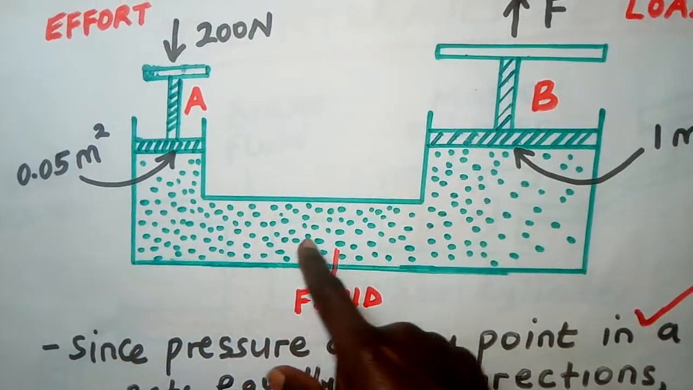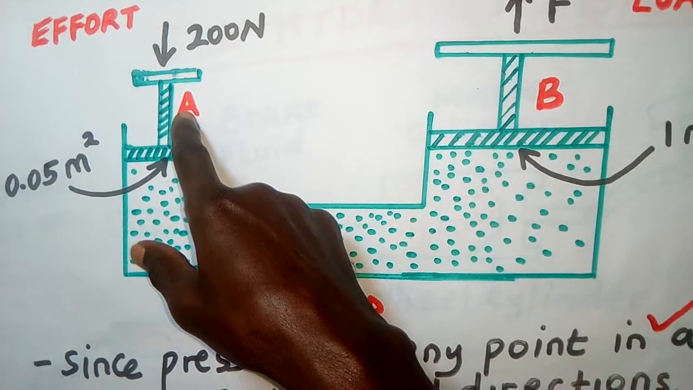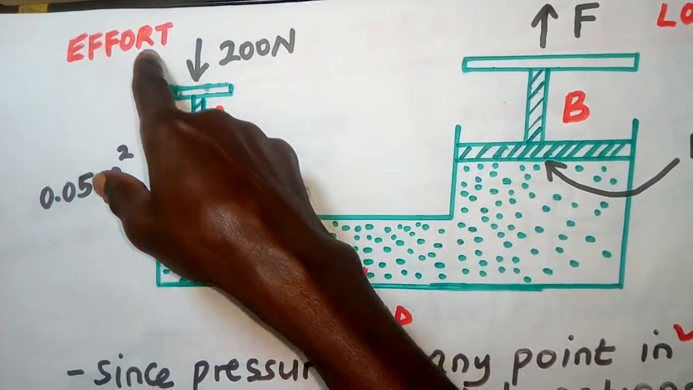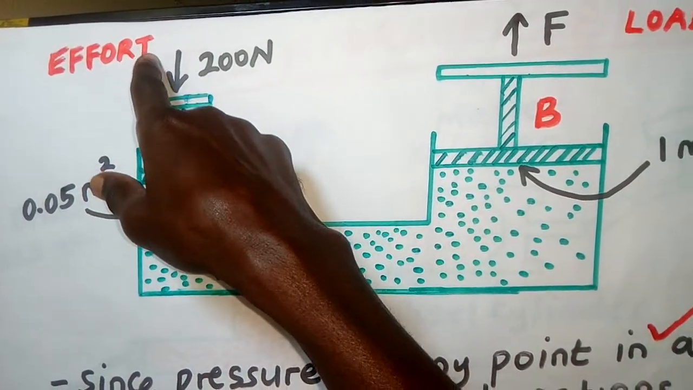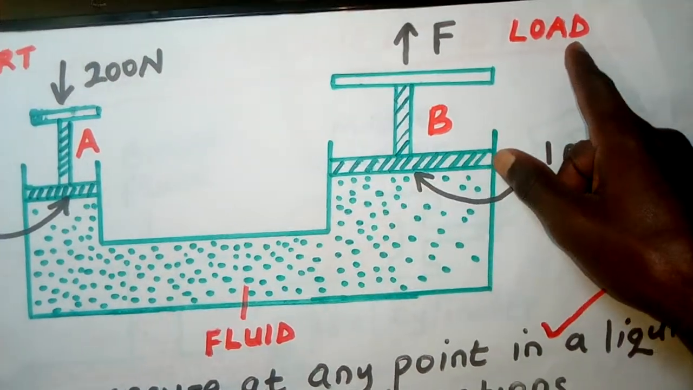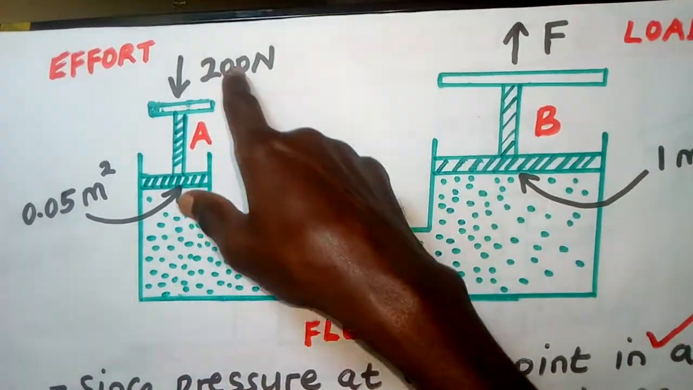Now, how does this thing work? We have said it has pistons. We have given them names, piston A and piston B. The force which is applied here on the smaller piston is called the effort. But the force which is raised up is the load. So when you press down, what happens? You are using a force.